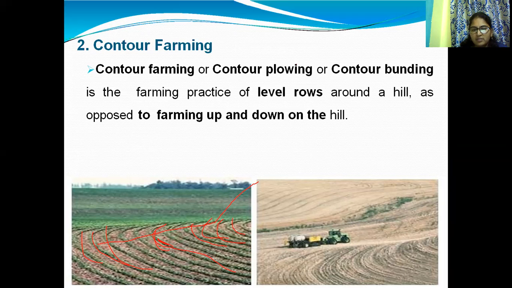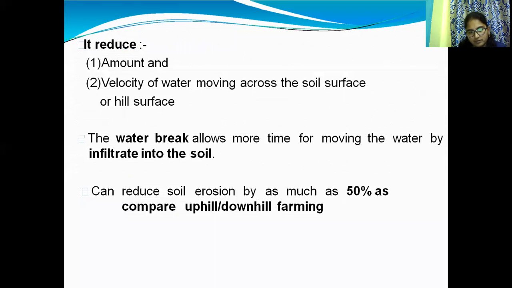This is one method for reducing soil erosion in hillside areas. It reduces runoff velocity, increases soil conservation, and also increases infiltration.